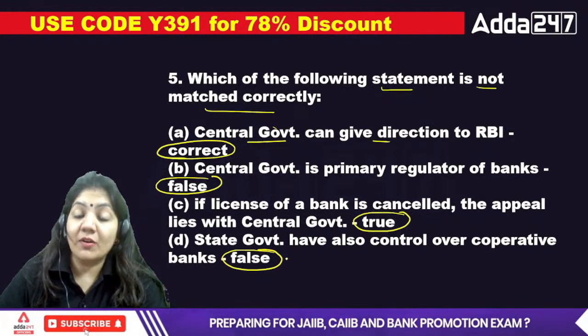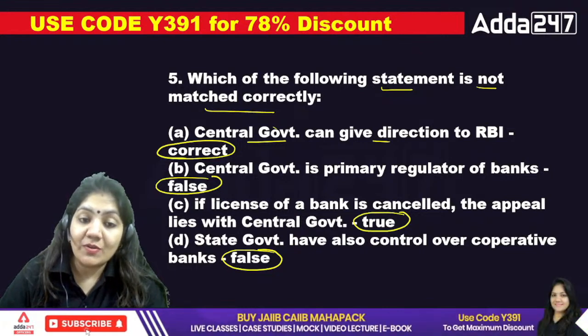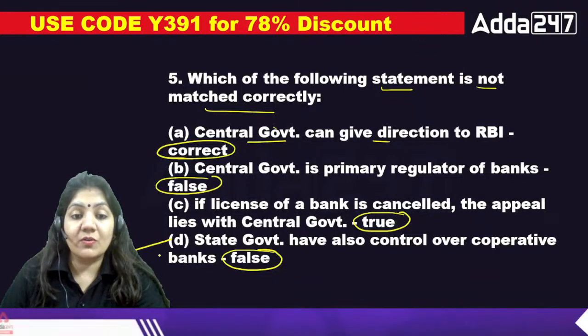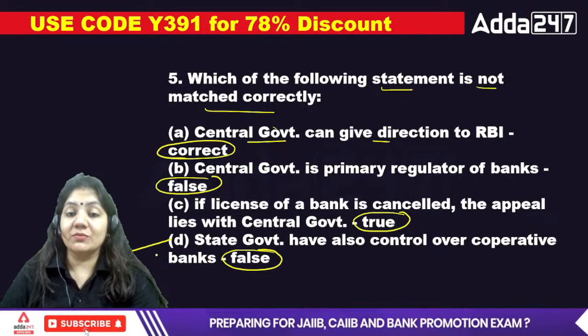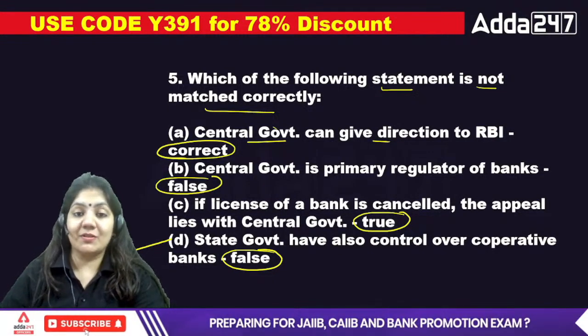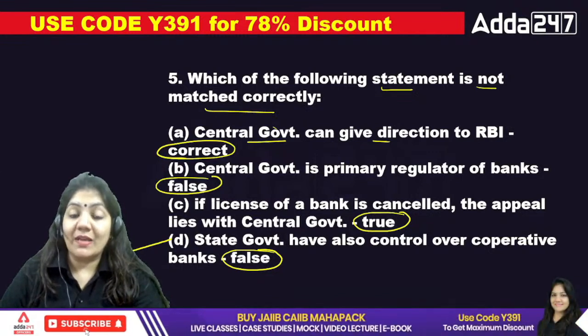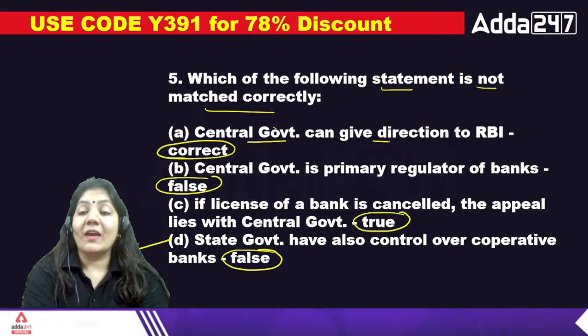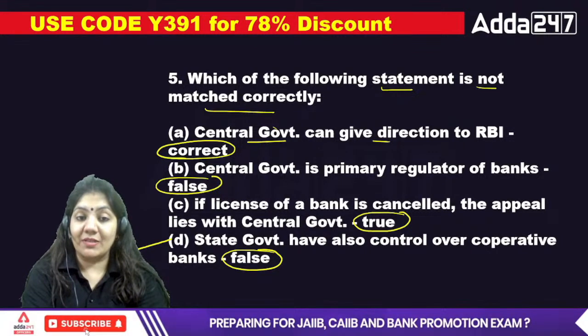This is not matched, because this is the correct statement. The state government has control over the cooperative bank. Exactly, because as we know, the cooperative bank is established in the state. So that's why the state government has the power. So this is the true statement, and we have to find out the not correctly matched one. So D is the right answer.